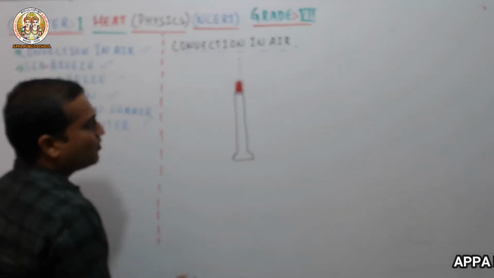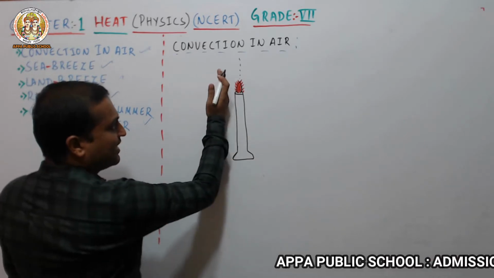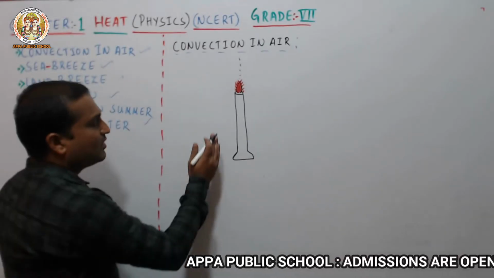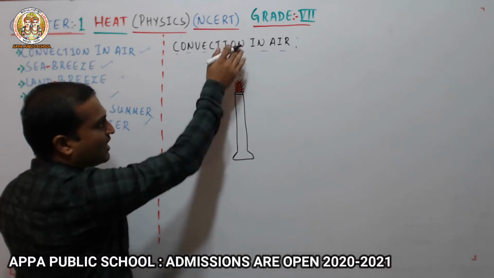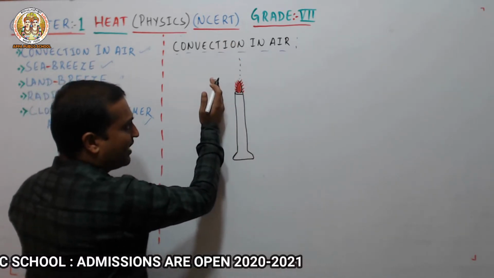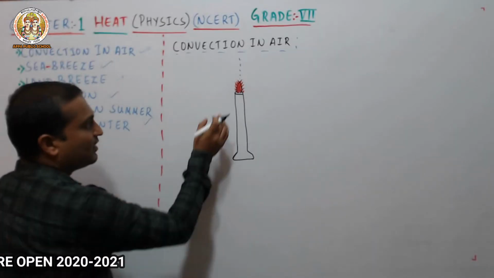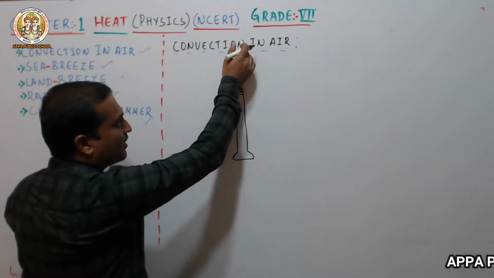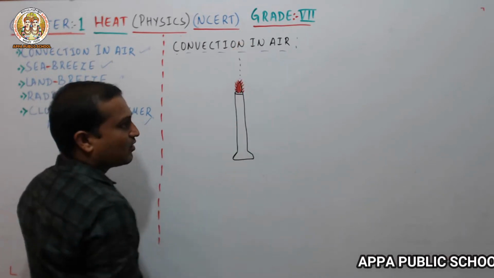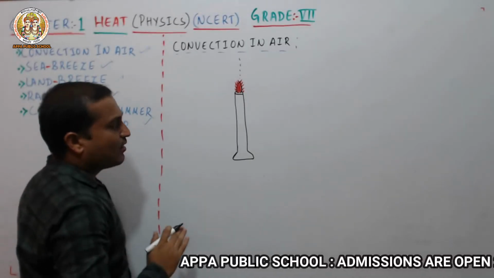When you keep one hand above the flame and one hand at the side of the flame, the hand on top feels hot and the hand at the side does not feel that hot. Why? Because the air above is heated by the convection process, and at the side there is no convection process.